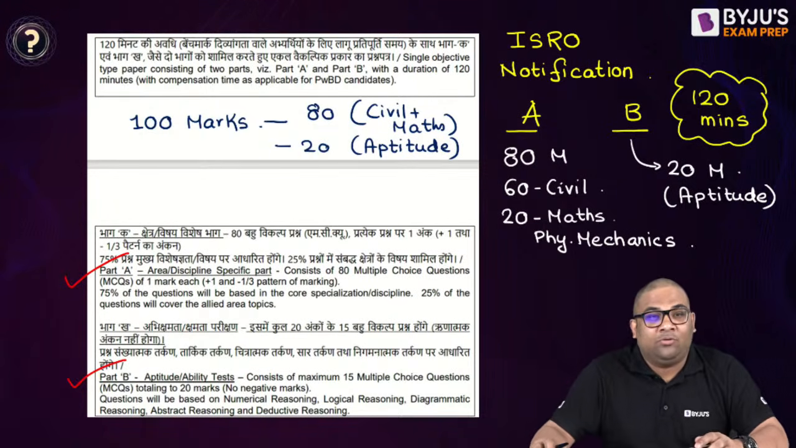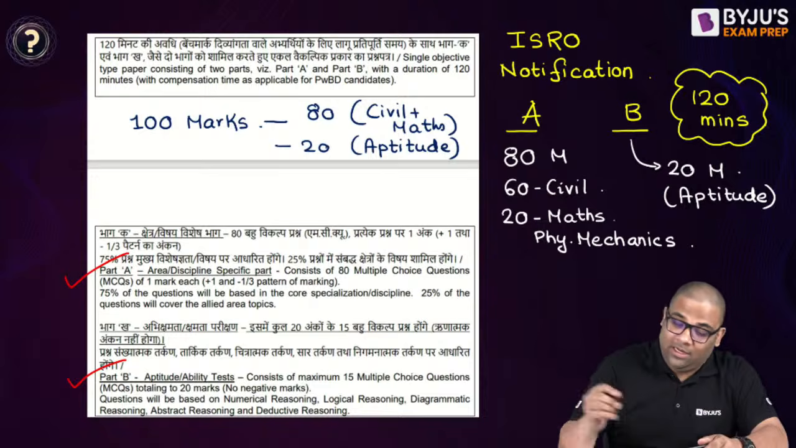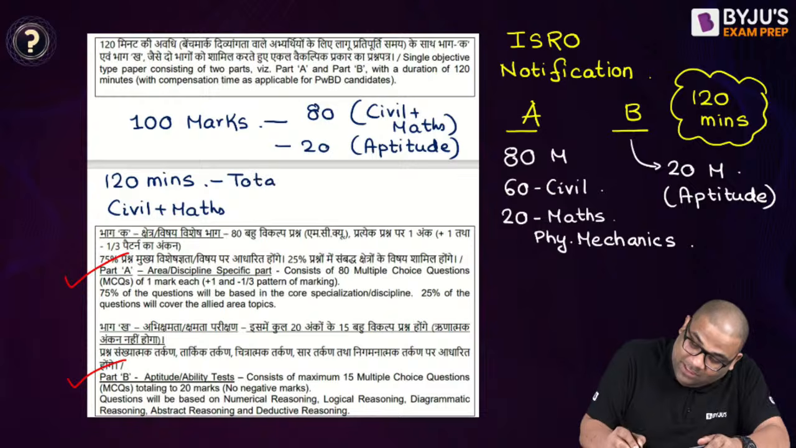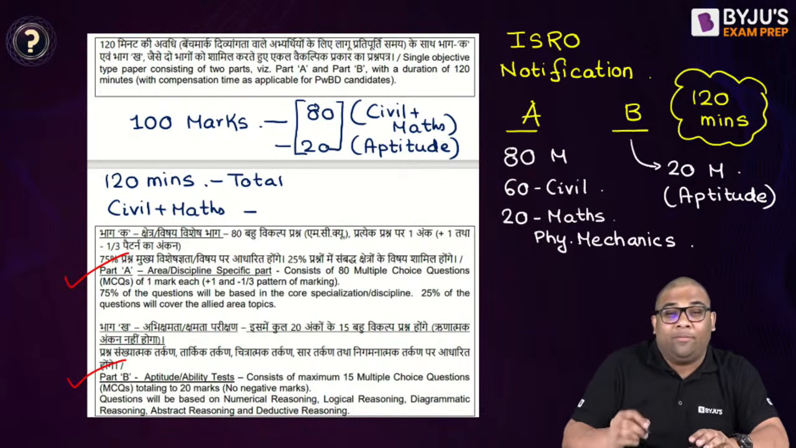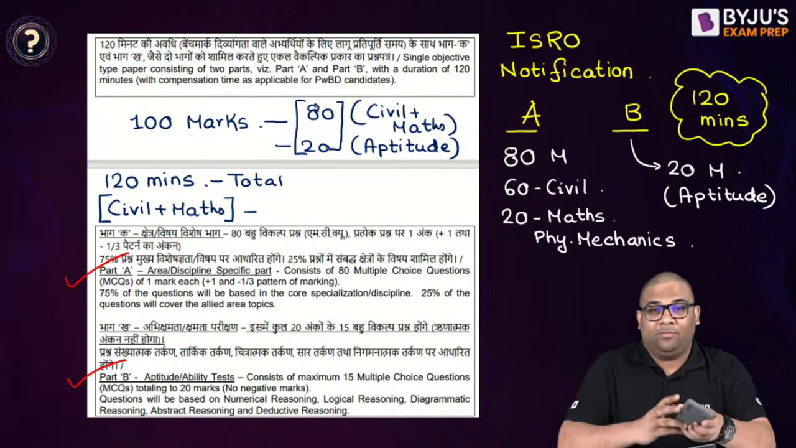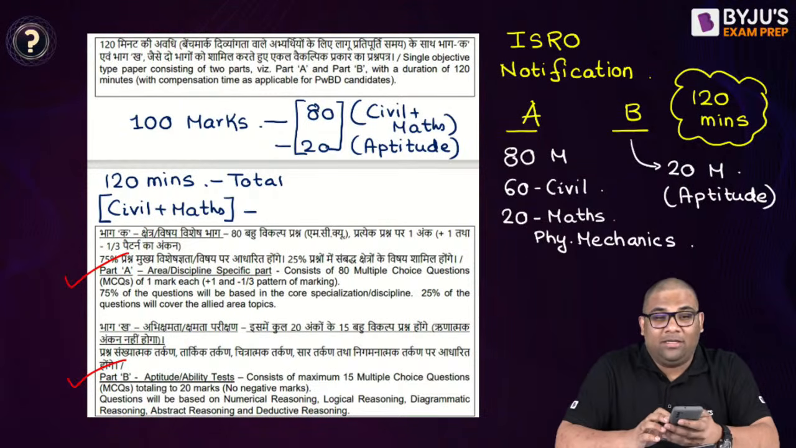Now, smart students, I will request you. If the total time is 120 minutes, tell me for civil and maths, how much time you should devote as per the marks? As per this marks distribution, how much time should you take to complete your civil and mathematics? Do some calculation and tell me.